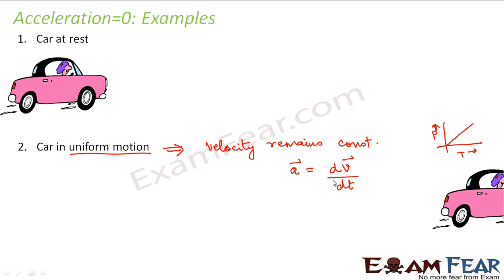So now here, when your velocity is not at all changing with time, what was acceleration? It was change of velocity with time. But if your velocity is not at all changing with time, that means the body is not accelerating. What is acceleration? It is basically when your velocity changes. If the velocity increases or decreases, we say that the body is accelerating. But if velocity remains constant, your acceleration is zero, right? So these are the two scenarios where your acceleration is zero.